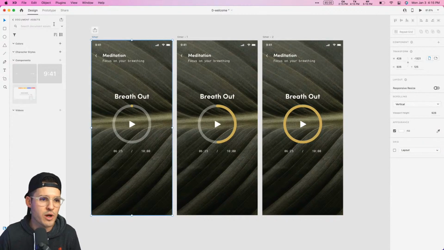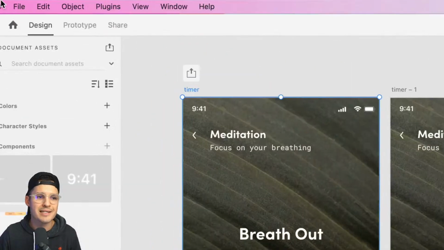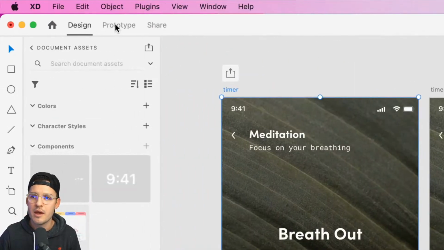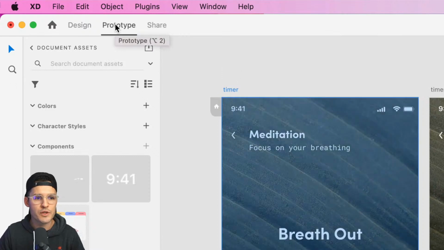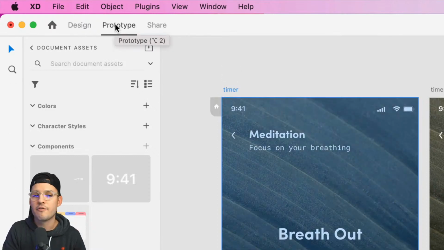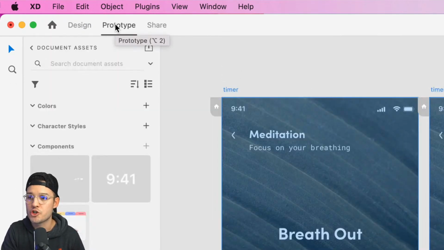So how about we do this? We'll come over to our not design tab that we've been working in this whole time, but our prototype tab. You can also see the hotkey there is going to be option 2. So you have option 1, option 2 for prototype, and then option 3 for share.